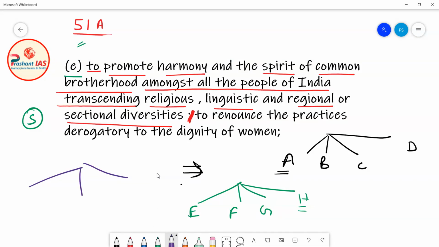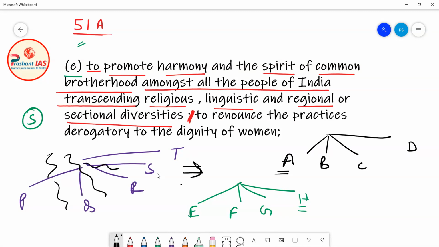These 5 different regions can be region P, region Q, region R, region S and region T. So now there are chances that people can fight with each other over these regional diversities.